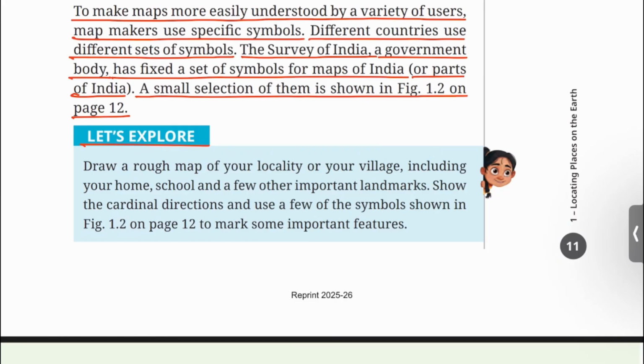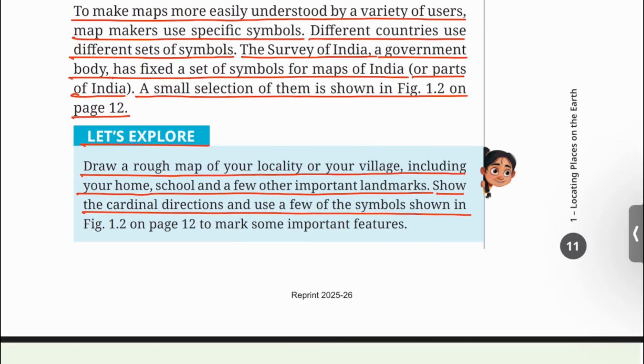Let's explore. Draw a rough map of your locality or your village, including your home, school, or a few other important landmarks. Show the cardinal directions and use a few of the symbols shown in Figure 1.2 on page 12 to mark some important features.